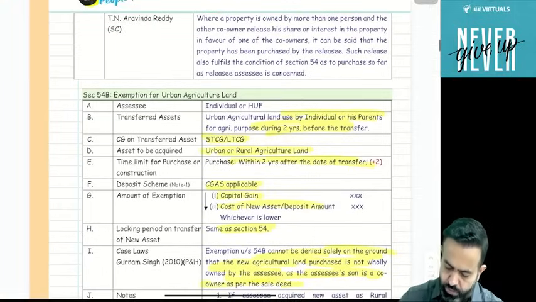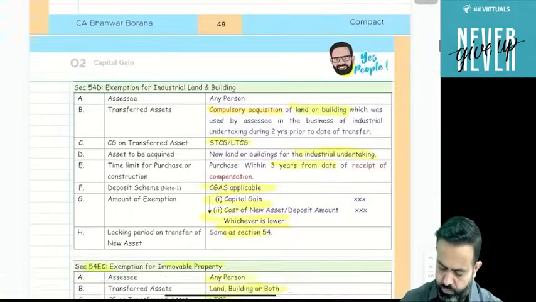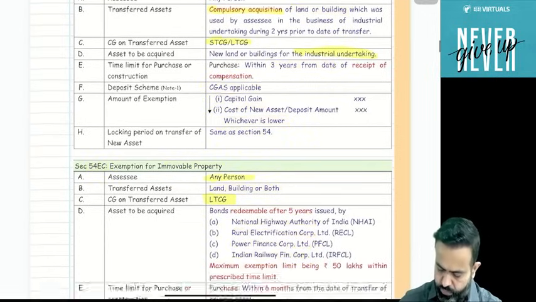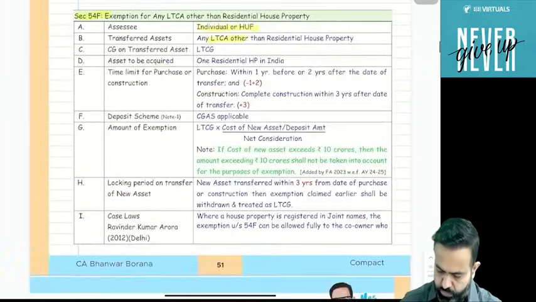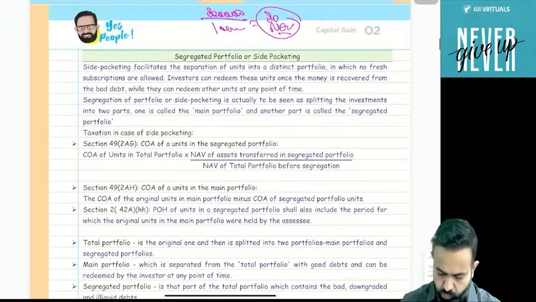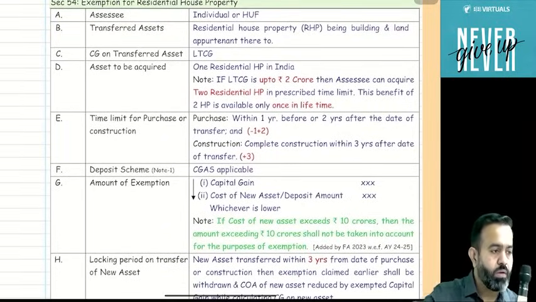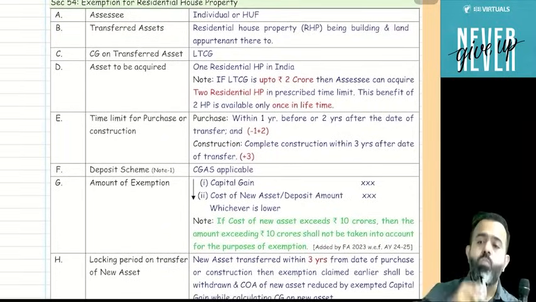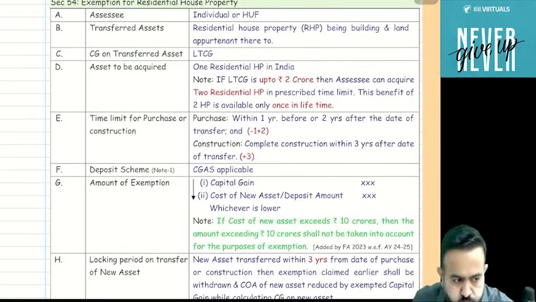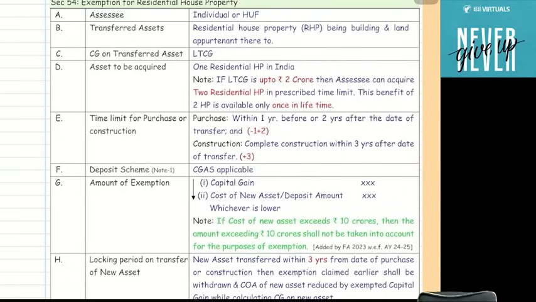Now guys, basically in today's lecture, mostly we will pick the amendment and do the question, because in your examination, whenever there are amendments, most probably you will get the 30 marks question from the amendment.